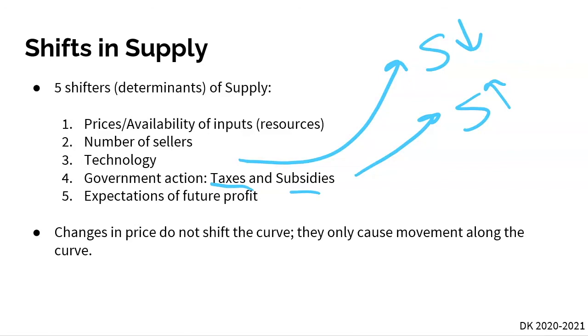And lastly, expectation of future profit. If a company is expecting future profit, they're going to increase supply there.